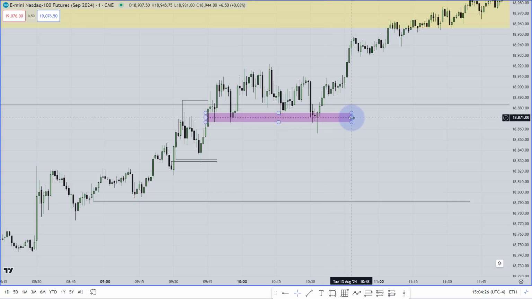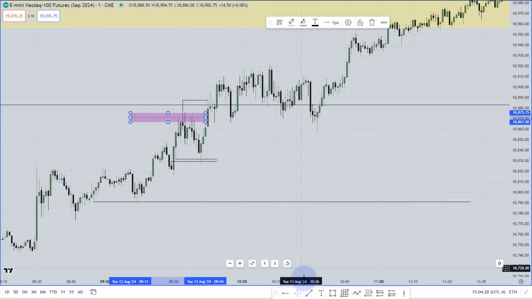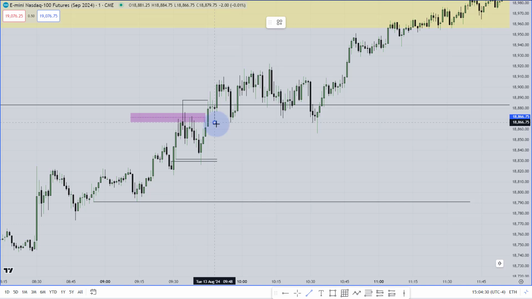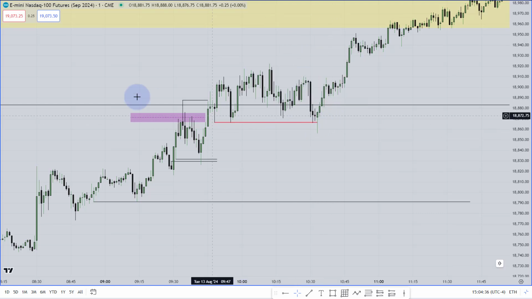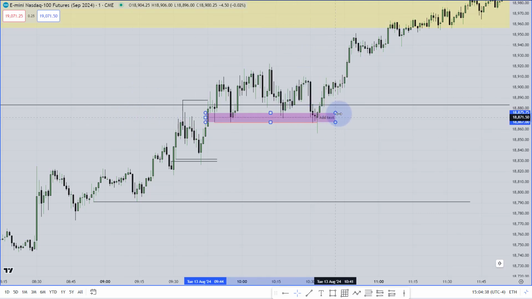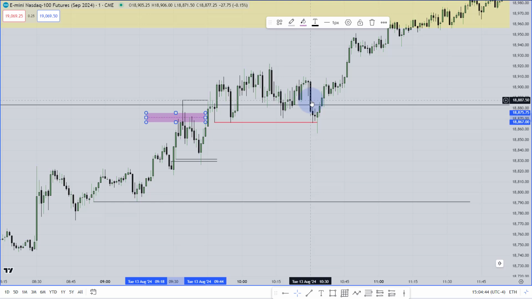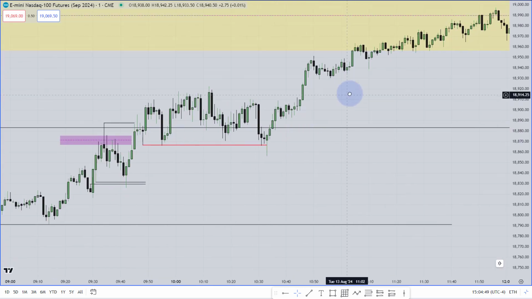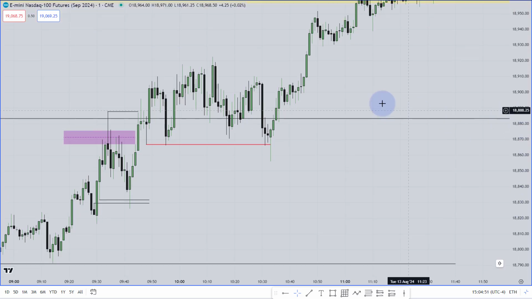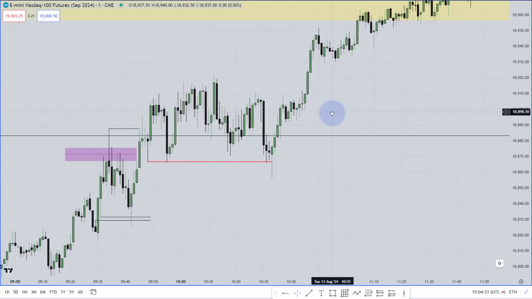What does it mean? Now I'm going to remove this fair value gap for a little, and I would love to mark all of these relatively equal lows. Look, all of these relatively equal lows have been taken over there, and market didn't fall, it respected that bullish fair value gap again. Not even a single body has closed below the consequent encroachment of that fair value gap. Then it started to go high. When it has started to go high, you should start to look for buy. Where should you look for your buy?